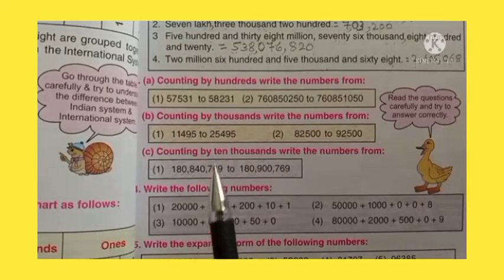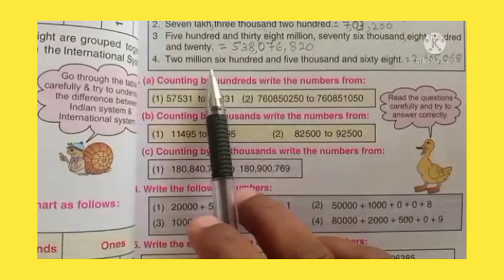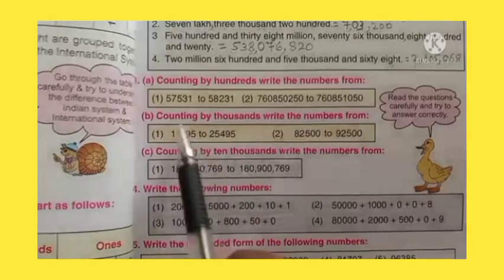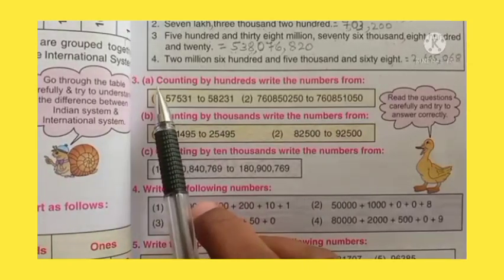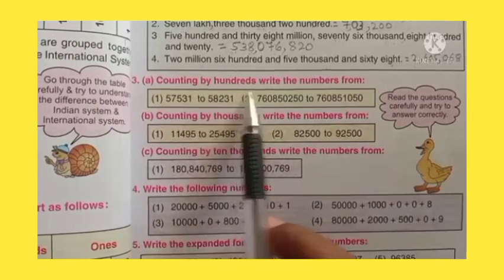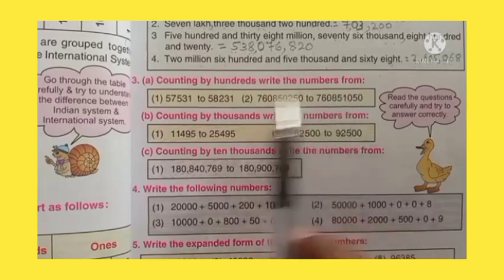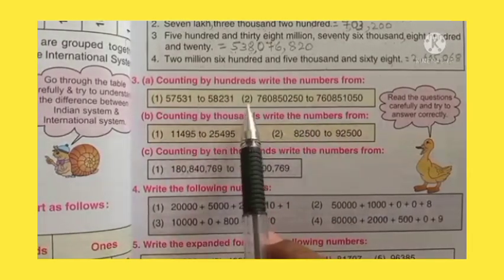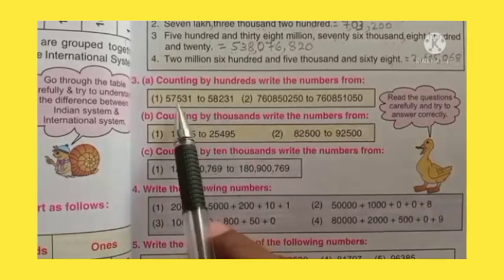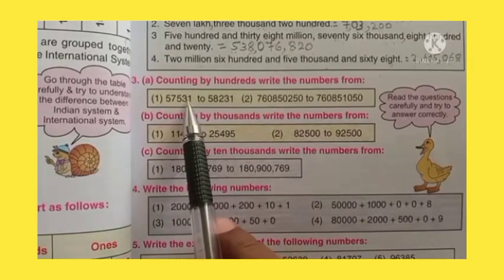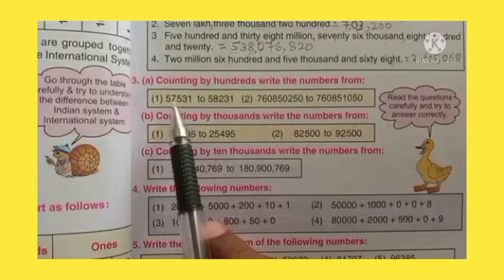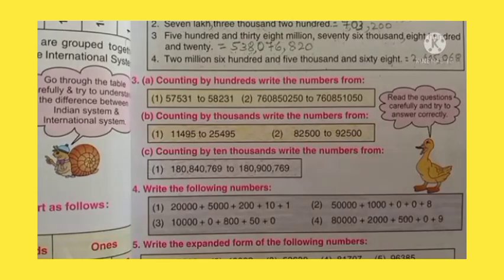In the previous class you all have written the numeral of the following numbers, isn't it? So now let us go to the third one, A, counting by hundreds, write the numbers from. Counting by hundreds means skip counting of hundreds, okay? See here, in this number, ones, tens, hundreds, so 5 is in the hundreds place, isn't it? So this hundreds place will change there, okay?